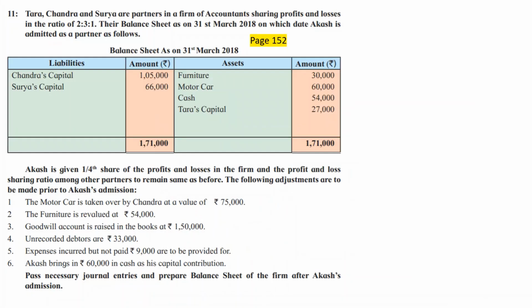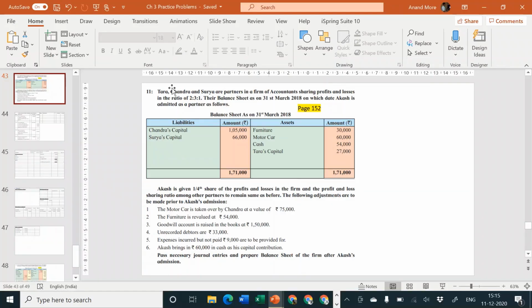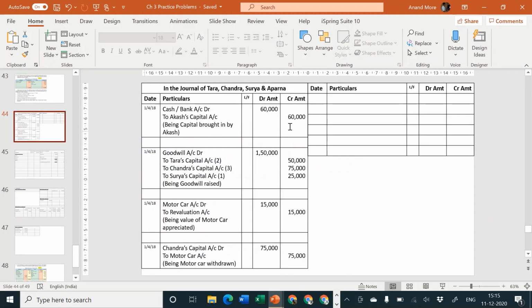Next, adjustment number 2, furniture is revalued at rupees 54,000. Current value of furniture is 30. It should be made to 54. That means 24,000 appreciation. Appreciation is profit. Profit should be credited to revaluation account, and furniture value is going up. Asset going up means debit going up. So entry will be furniture account debit to revaluation account.